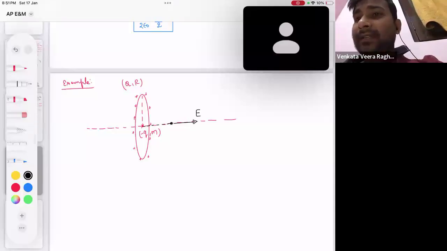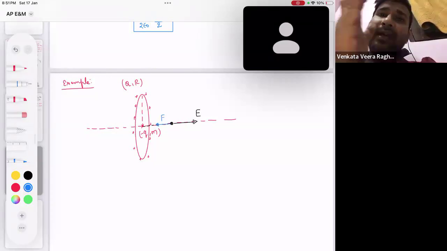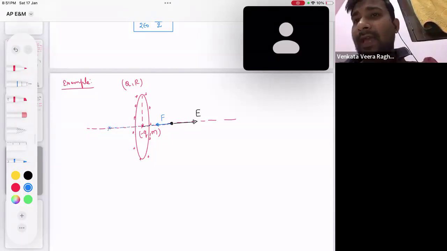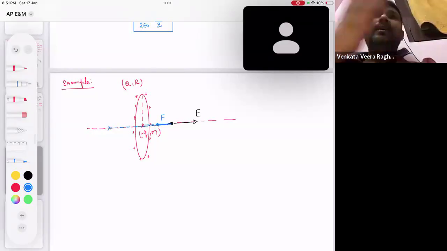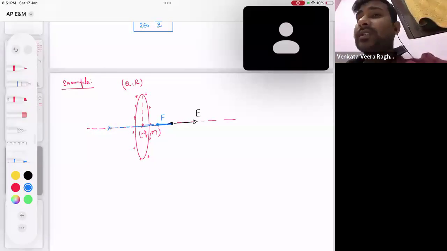And it's a negative charge particle. So can I say the negative charge particle will experience the force in this direction? Isn't it, this force will again try to bring the charge particle back towards the center? So this charge particle will reach the center, it will not stop, it will reach the other side, and can I say it will start doing what? The simple harmonic motion along what? Along the axial direction, okay?